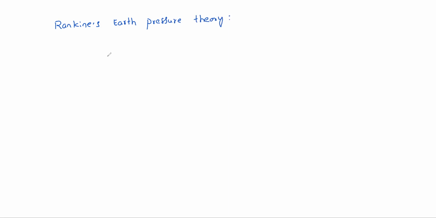So here our aim is, suppose this is the ground level, and at some depth take a soil element. Suppose this is the vertical pressure, sigma v. What would be the horizontal pressure? Sigma h is how much? Here basically sigma h equals k times sigma v.